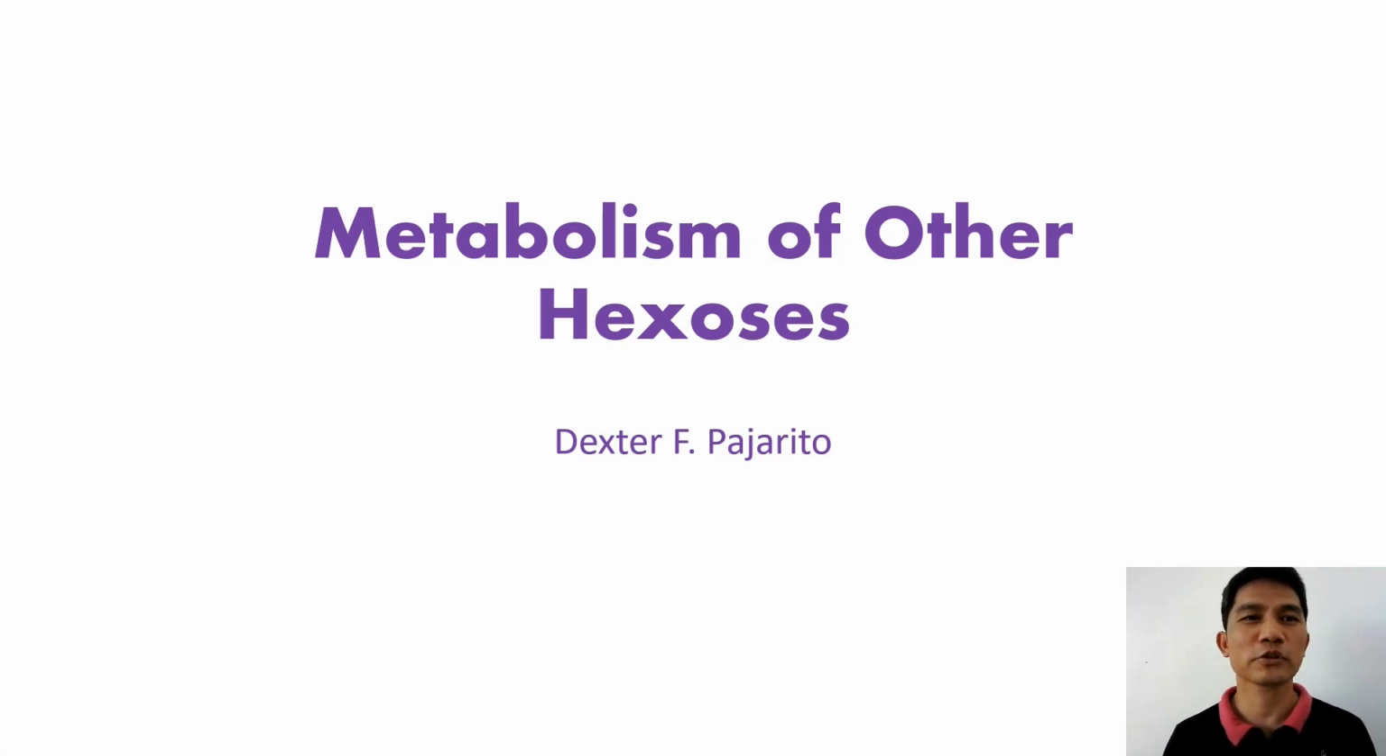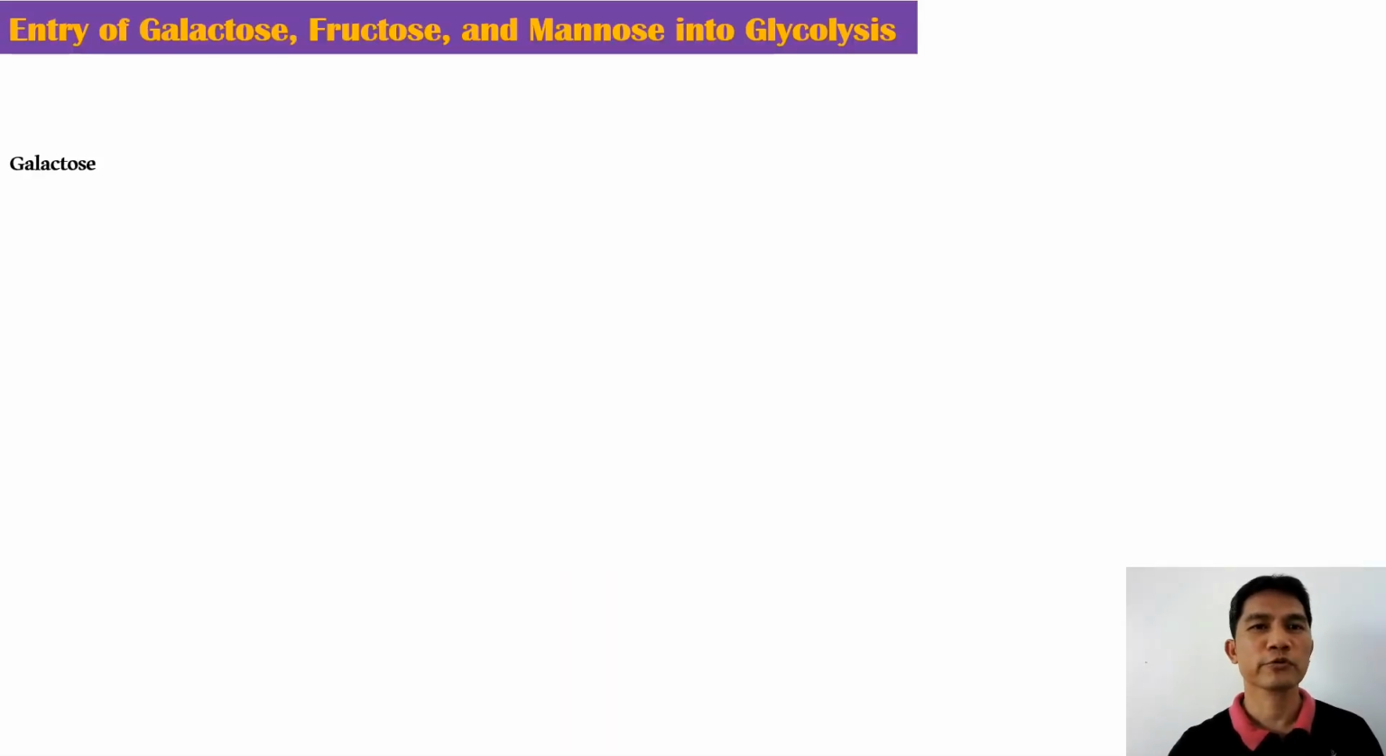So today I'll be talking about metabolism of other hexoses. Once again, I'm Dexter Pajarito. In our previous lecture on glycolysis, we have seen that glucose is the main molecule that enters the metabolic pathway. In this lecture, we will see how galactose, fructose, and mannose enter the glycolytic pathway. So let's begin with galactose.